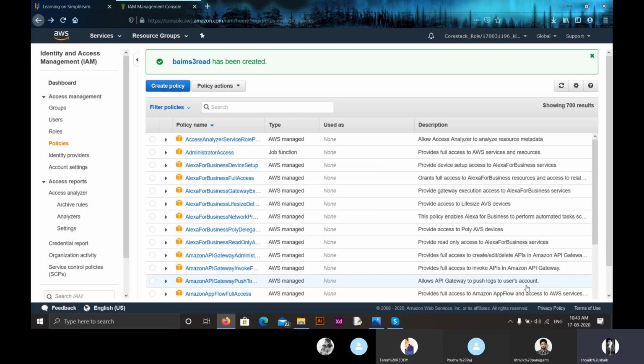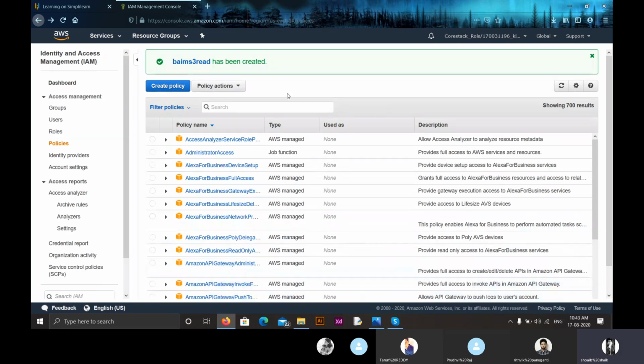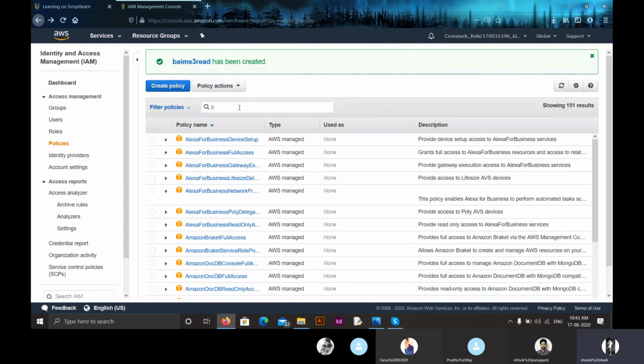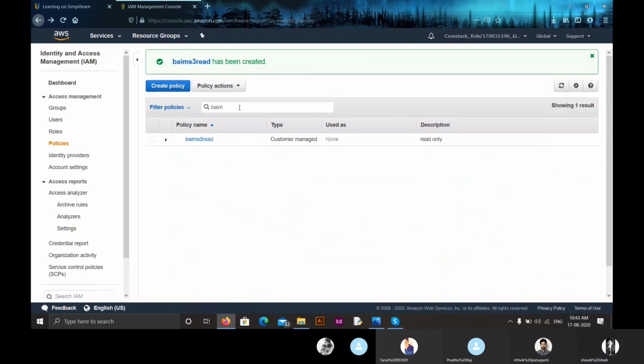So yes, BAM3 read has been created. Let us search for our policy. For that, in the search option. So here, this is the policy we created. You can see here, this is the customer managed. Now, this is how we create a policy.